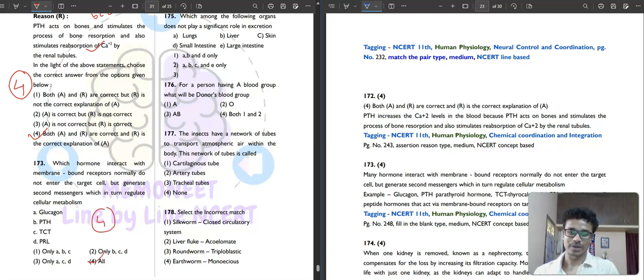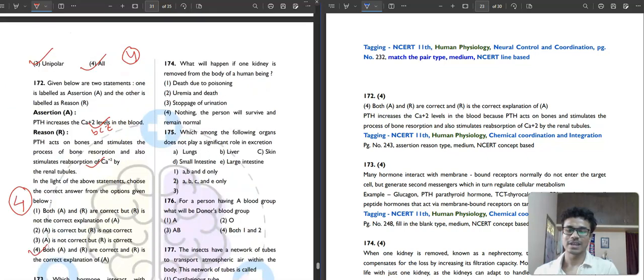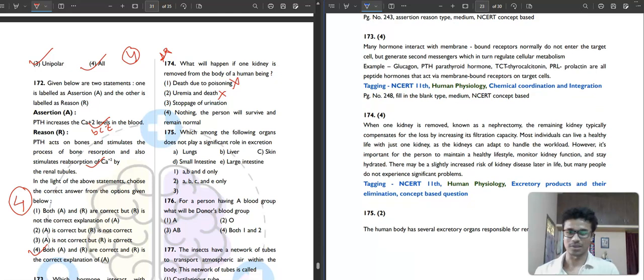Then question number 174. It is saying what will happen if one kidney is removed from the body of a human being? Okay, it's a very good question actually. Death due to poisoning, not at all. Uremia and death, you will not die. There is an old meme, one kidney is given to buy an iPhone. Then stubby urination, no, not at all. Nothing, the person will survive and remain normal, absolutely correct. So the fourth option is the correct answer.